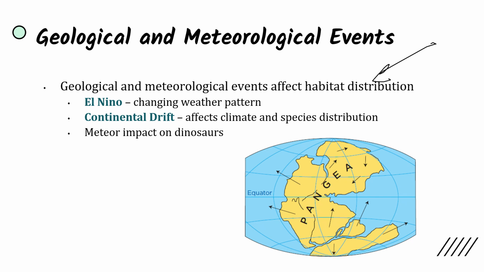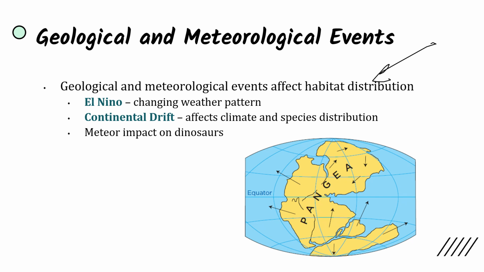We can also talk about geological and meteorological events that also affect habitat distribution and can disrupt ecosystems. We have El Nino, which is a completely natural occurrence. It can be measured. It's a changing weather pattern that happens every so often, every 5 to 7 years, but it still disrupts the ecosystems and environments when it happens.